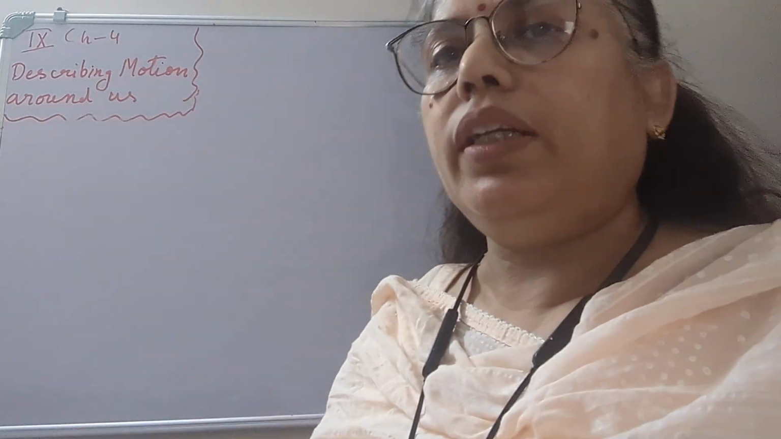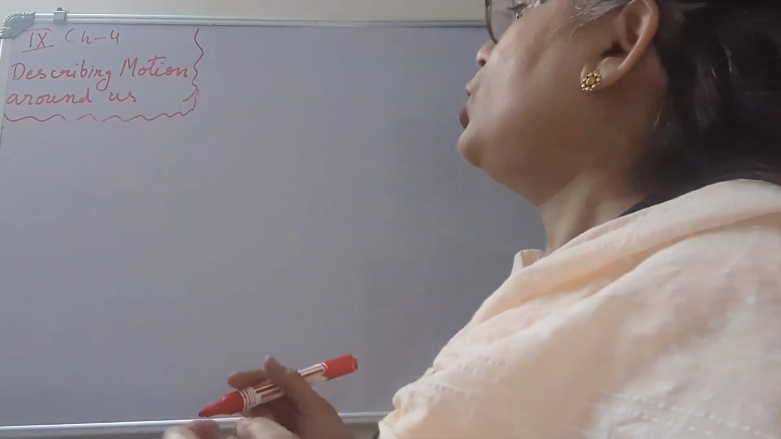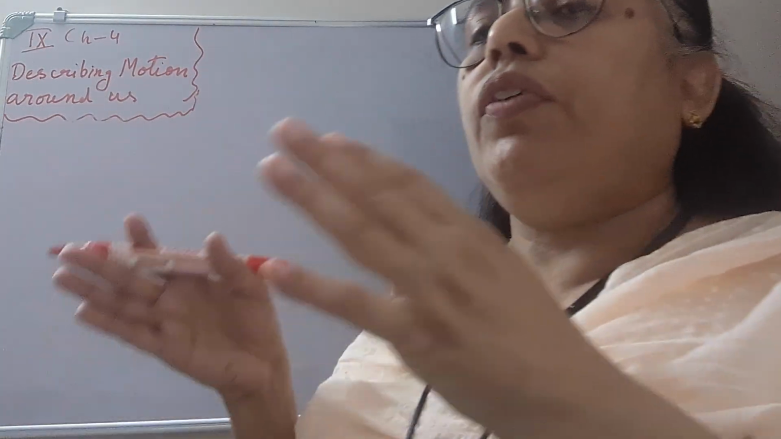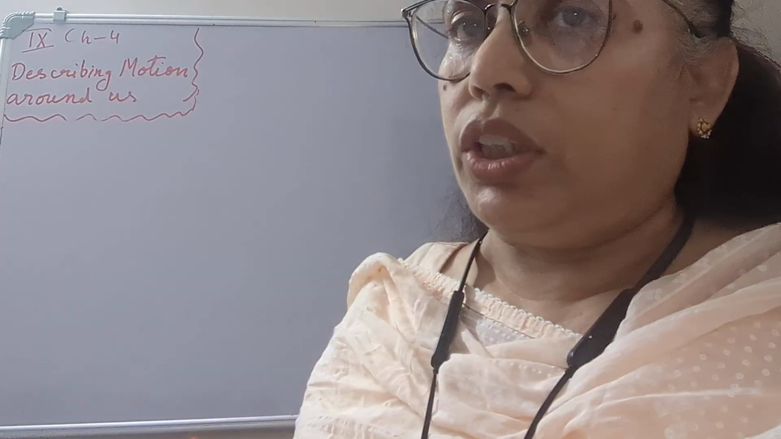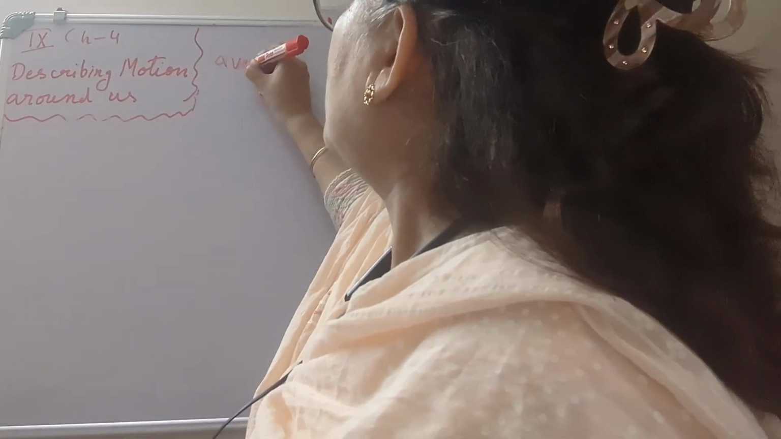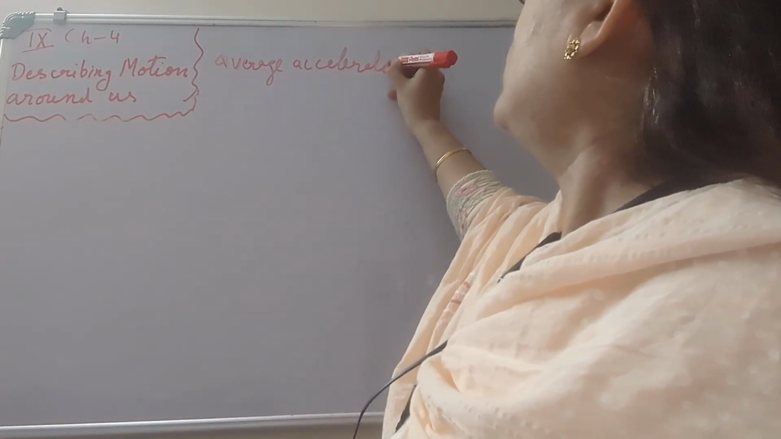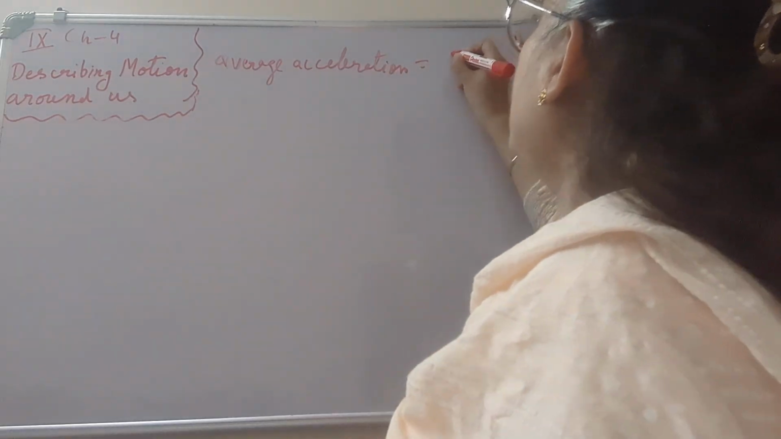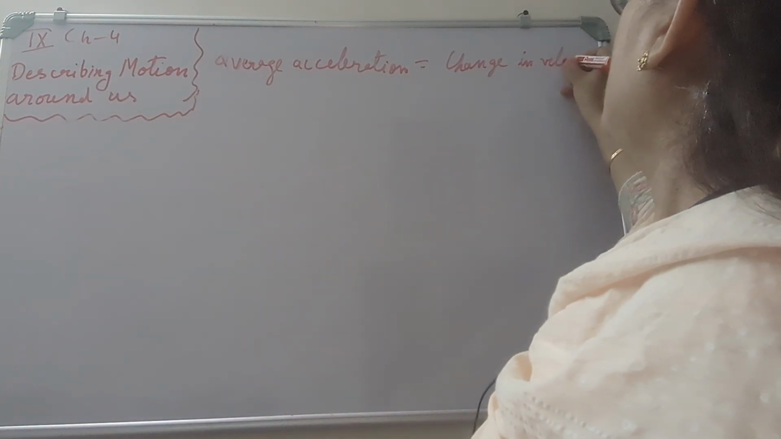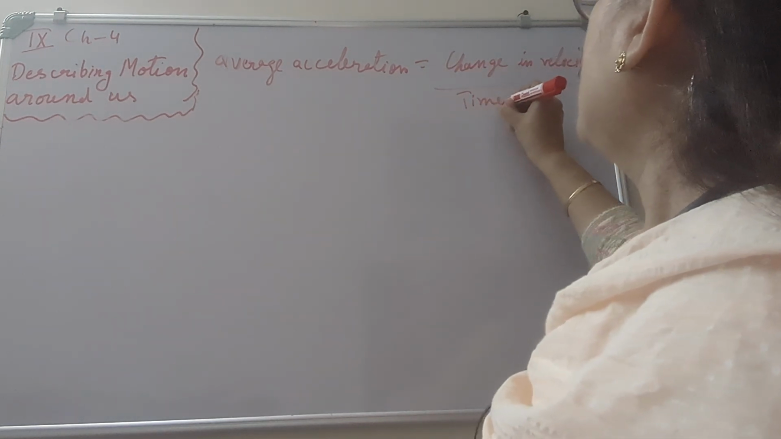The velocity of an object can be constant, but it can also change. If there is a change in velocity in a given interval of time, we call it average acceleration. So our average acceleration is change in velocity upon time interval.